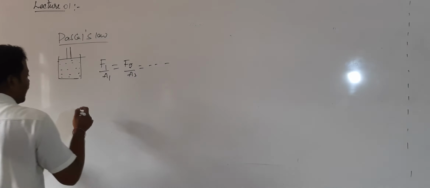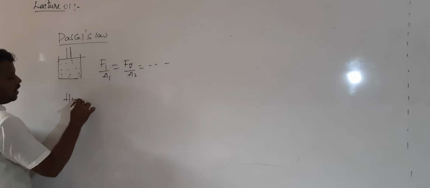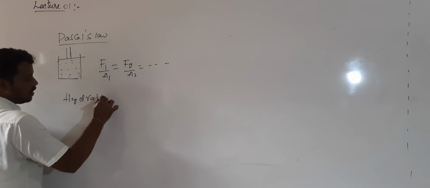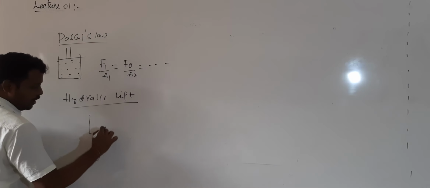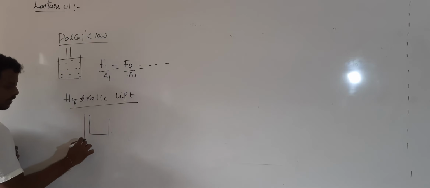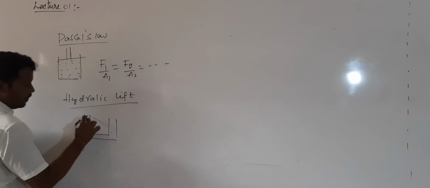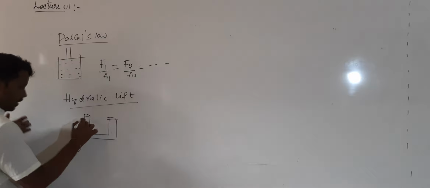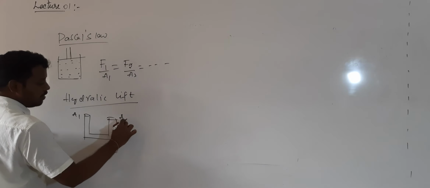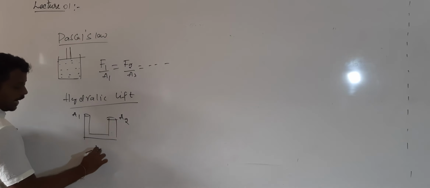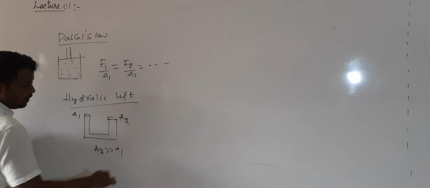Can you remember the hydraulic lifter? I will go on. In this hydraulic lifter, what will be there? One U-shaped tube container will be there, with different cross sections. Here the area of cross section is given by A1. Here the area of cross section is given by A2. Such that A2 is greater than A1.